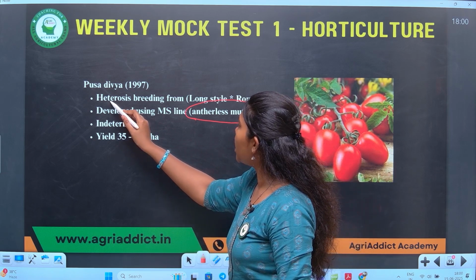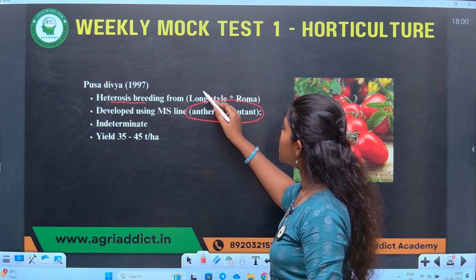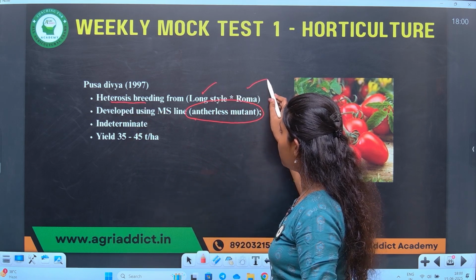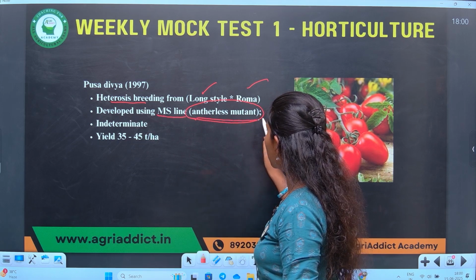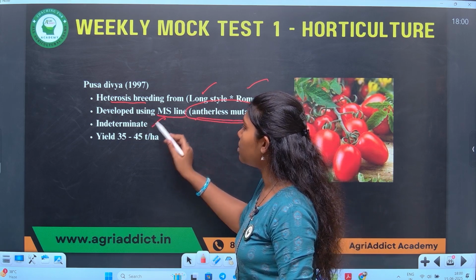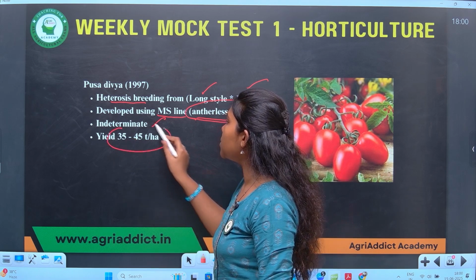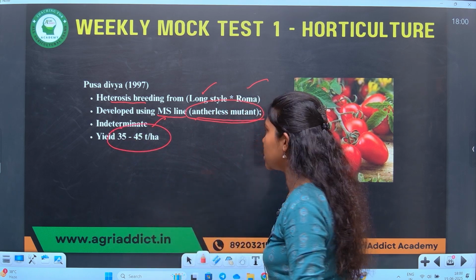It is developed from heterozygous breeding by crossing long style and Roma. It is developed using MS line, that is antherless mutant, and it's indeterminate type. It has a yield of 35 to 45 tons per hectare.